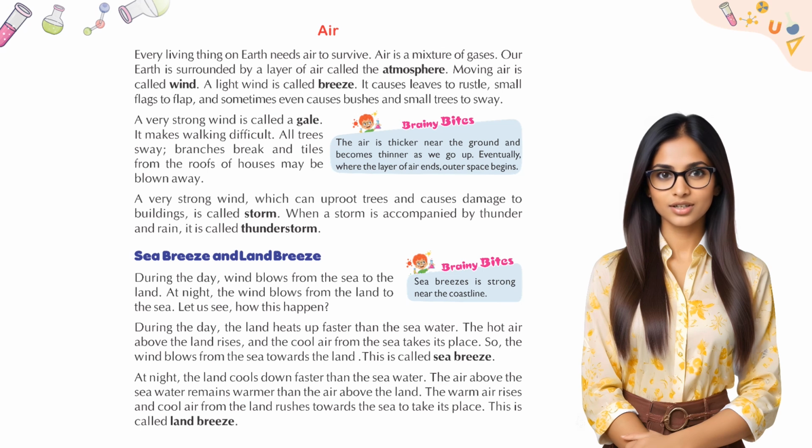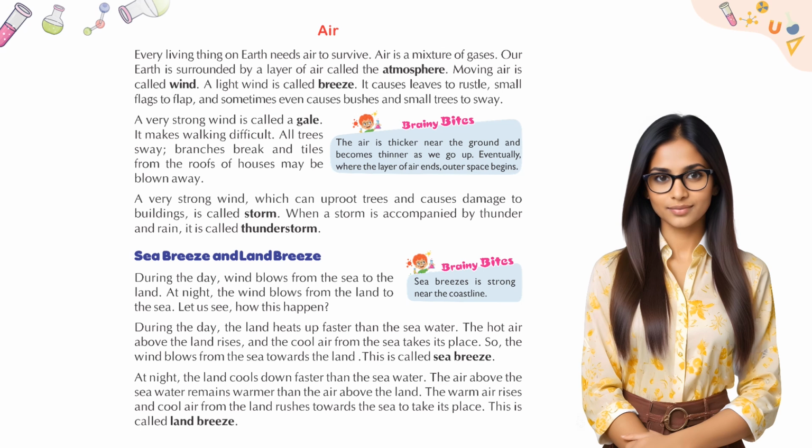Moving air is called wind. A light wind is called a breeze. It causes leaves to rustle, small flags to flap, and sometimes even causes bushes and small trees to sway. A very strong wind is called a gale. It makes walking difficult. All trees sway, branches break, and tiles from the roofs of houses may be blown away.